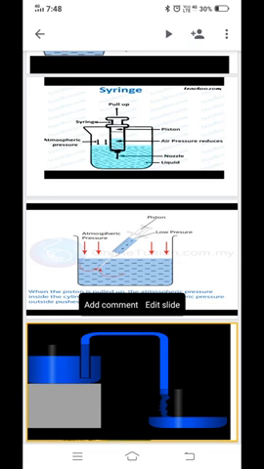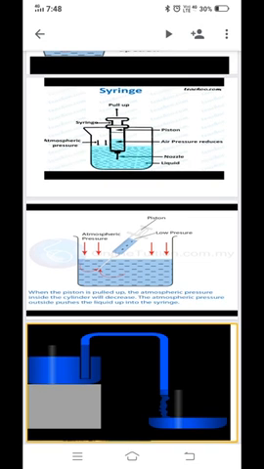First, air is sucked out from the lower end B of the tube. As a result, the pressure inside the tube decreases and becomes less than the atmospheric pressure acting above the water surface in vessel P. Due to excess pressure at A, water rises in the tube through the end A so as to reach up to the level C. Then water flows down through the tube from the higher level C to the lower level B in the vessel Q due to the difference of pressure at the levels C and B.